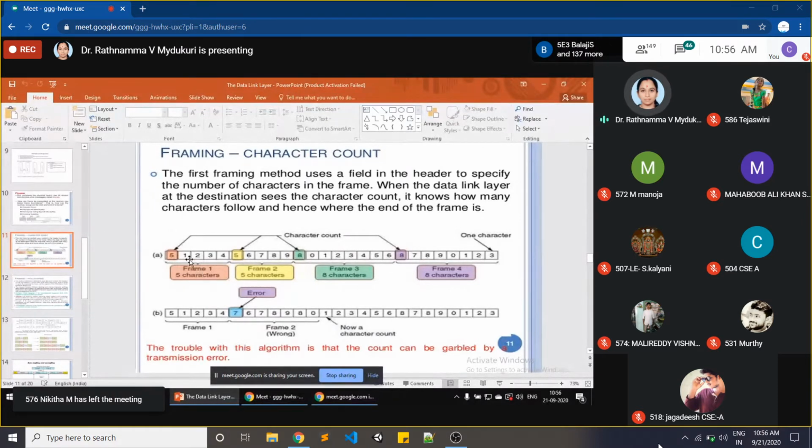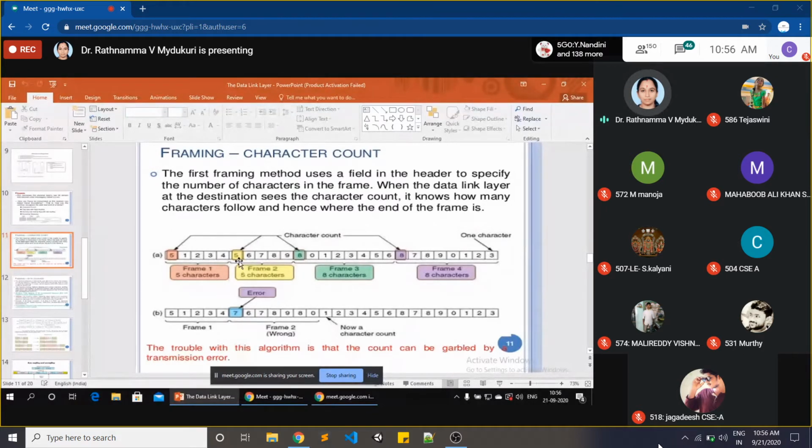So actually it has how many characters? 1, 2, 3, 4 only. But including this, how many? 5. So it is given with number 5, means 1, 2, 3, 4, 5. Total character count is 5. So frame 1 contains how many characters? Means 5 characters. Similarly, go for frame 2.